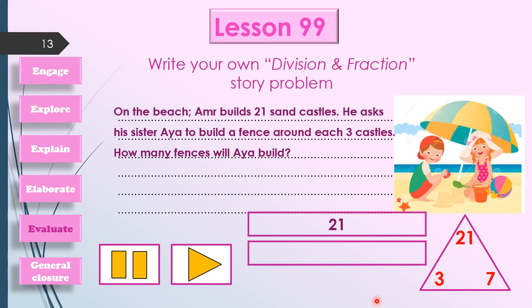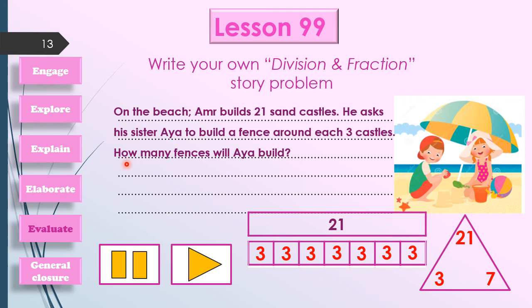Yes, it will be 7. Then Aya will build 7 fences around all these castles, each 3 castles in a fence. Let's divide this fraction strip into 7 parts like this, and in each fence there will be 3 castles. This is mentally.